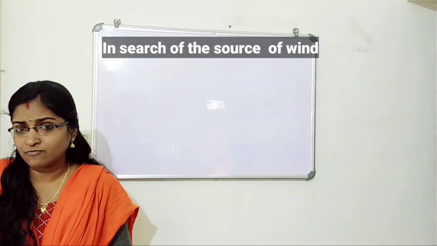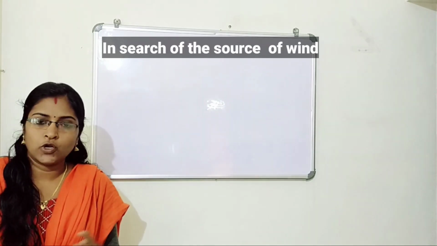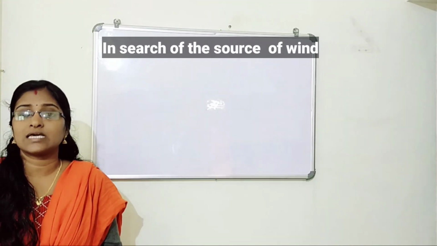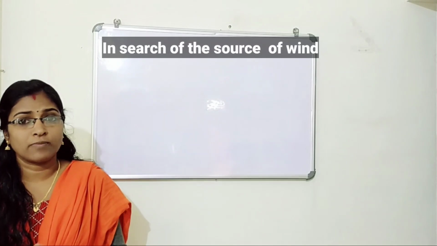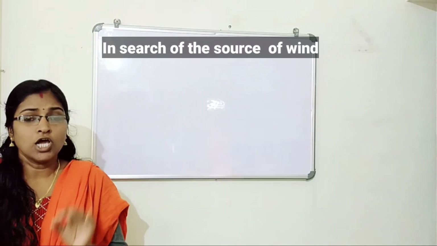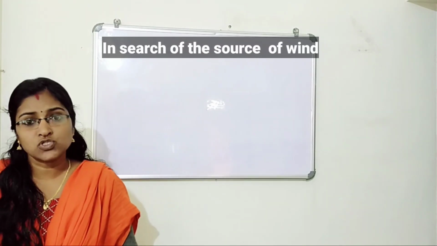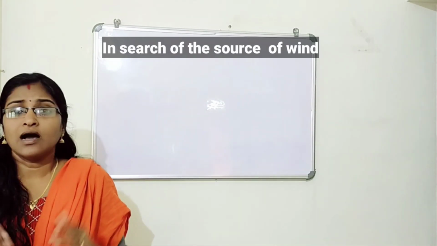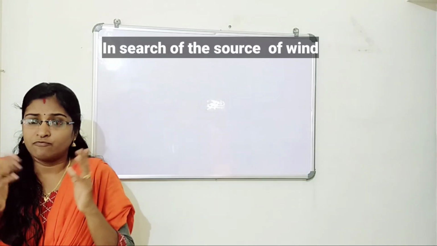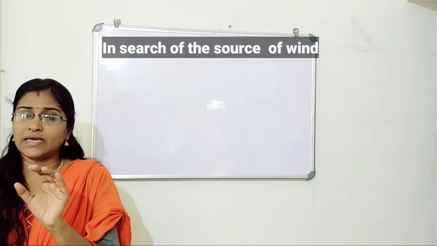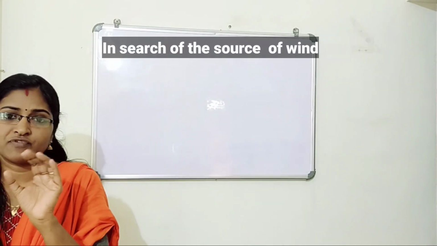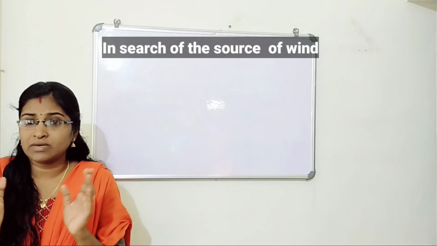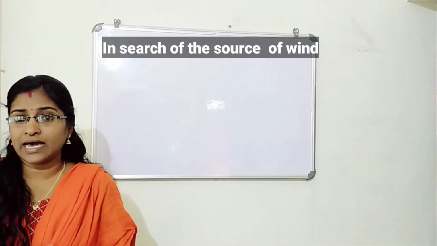What may be the reason for the occurrence of wind? Global variation in the atmospheric pressure leads to the formation of wind. Then, how did the winds get their names? Winds are named on the basis of the direction from which they blow. For example, south wind means wind blowing from the southern direction.